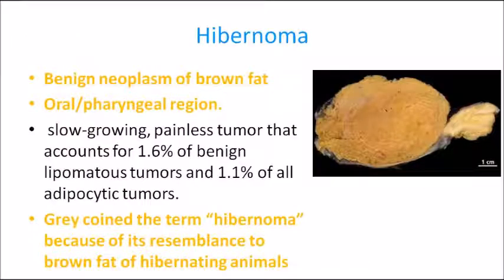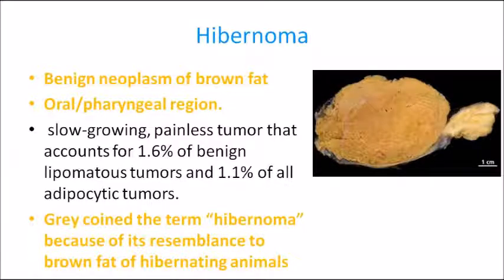Coming on to the next important lesion, hibernoma. What is hibernoma? We have a different type of fat, that is brown fat. Hibernoma is a benign neoplasm of the brown fat, and it is mostly seen in the oral and pharyngeal region. The term hibernoma was coined by Gray because of its resemblance to the brown fat of hibernating animals.